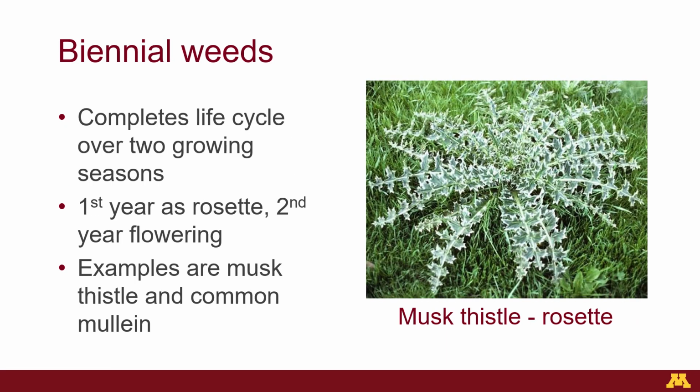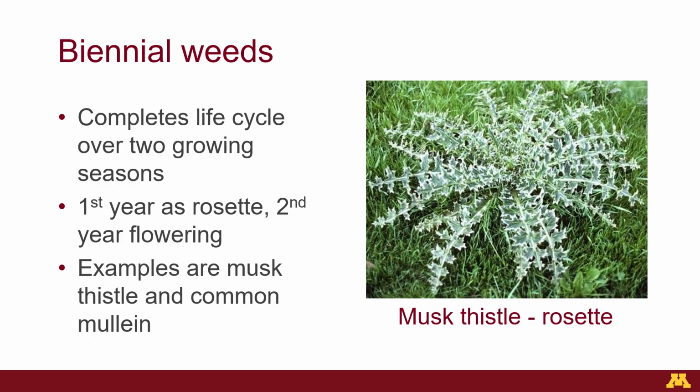Biennial weeds take 2 years to complete their life cycle. The first year's growth is vegetative, with the plant producing a rosette. In the second year, the plant produces flowers and sets seed. It dies by the end of the second year. Examples are musk thistle and mullein. Biennial weeds tend not to be very significant in field crop systems, but are more common in pastures. This photo shows a musk thistle rosette in a lawn, with large spiny leaves radiating outward from the center of the rosette.